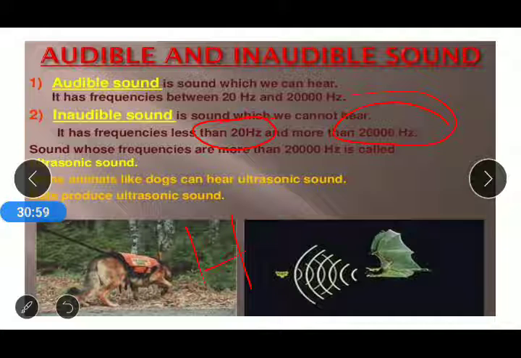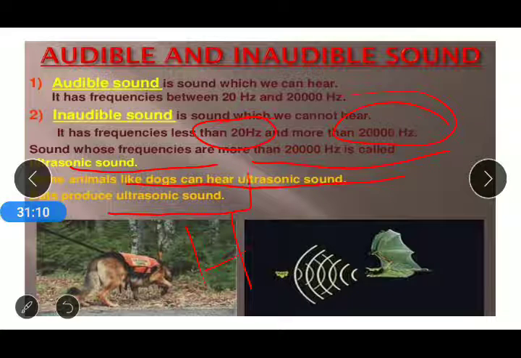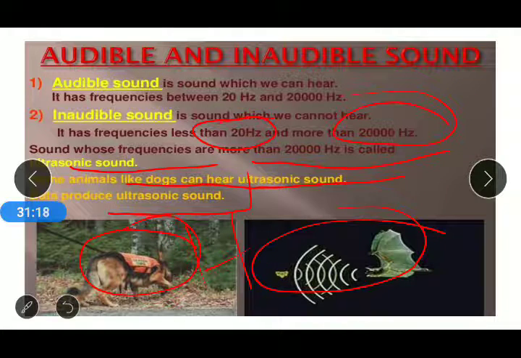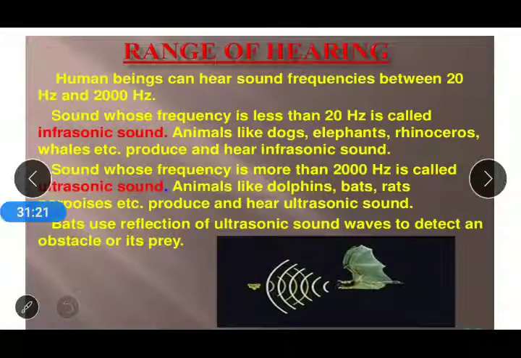The sounds whose frequencies are more than 20,000 hertz are called ultrasonic sounds. Some animals like dogs can hear ultrasonic sound, and bats produce ultrasonic sound. That means dogs are able to hear that sound and bats produce it. This is called audible and inaudible sound.